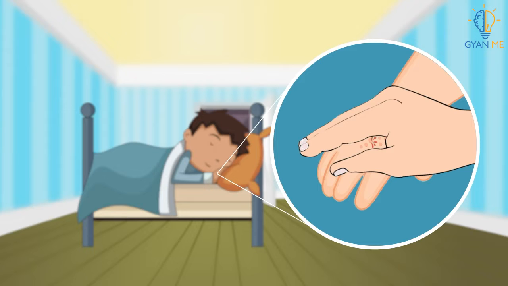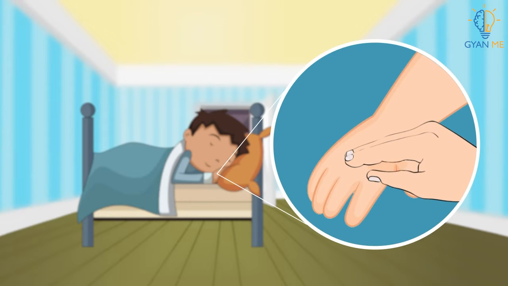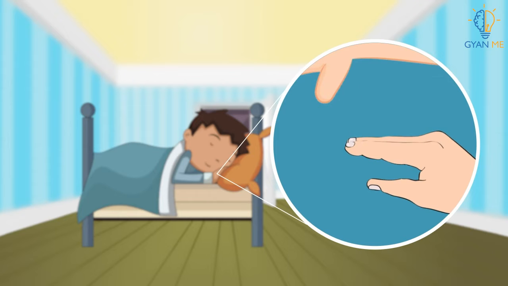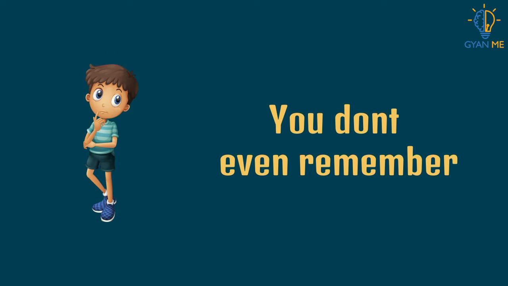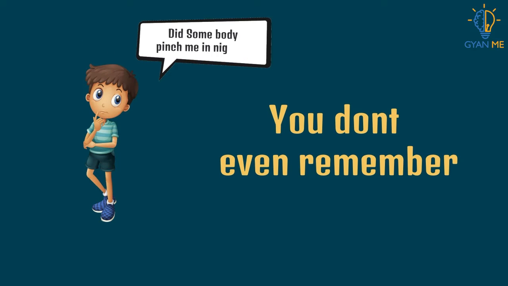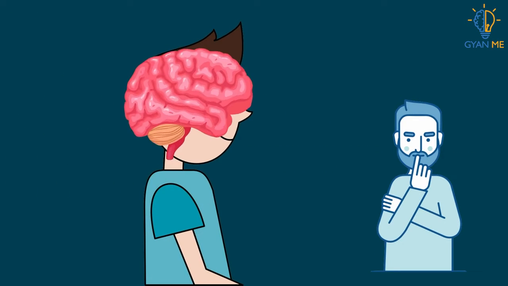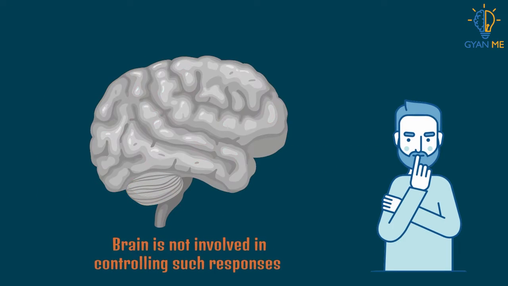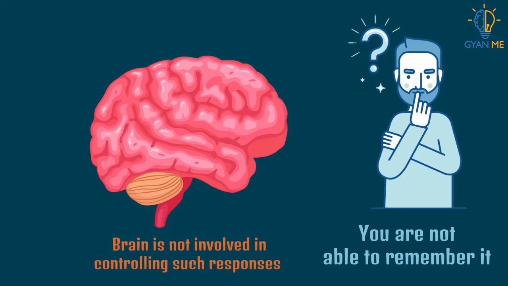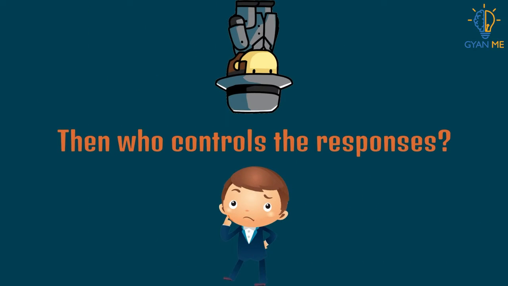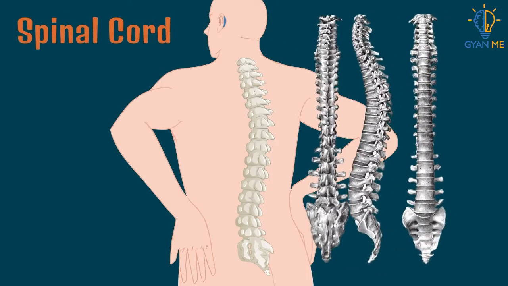Similarly, when a mosquito bites you, your hand instantly slaps it. Or let us take another example. When somebody pinches you in sleep, your hand reacts to it and moves away. In the morning, you don't even remember that somebody pinched you. This is because the brain is not controlling the response, and so you are not able to remember it. Then who controls the responses? It is the spinal cord in this case.